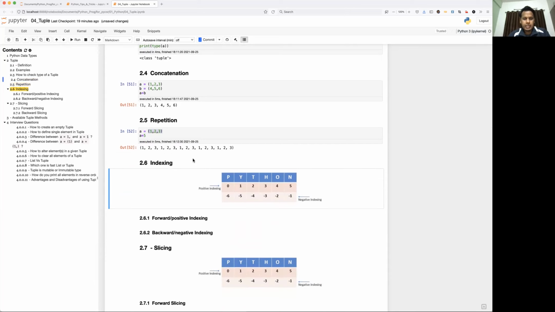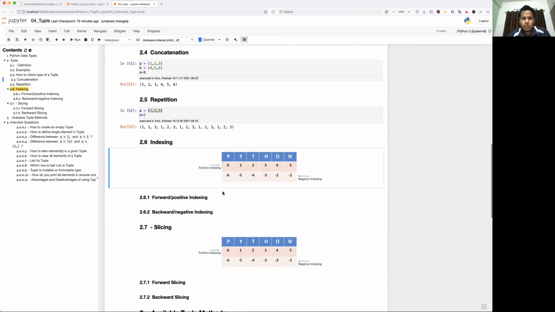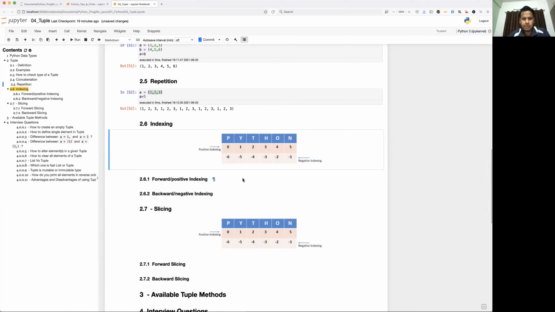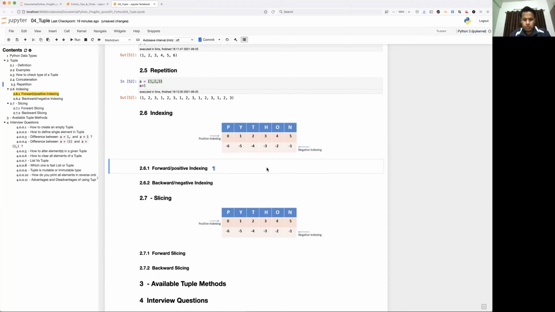Okay, now coming back to indexing and slicing. This is exactly the same as whatever I have explained in the list and string. I'll just reiterate once again. Indexing always starts from 0, and we have two ways of indexing. One is positive indexing, that is forward indexing, meaning left to right, and one is negative indexing, also known as backward indexing, using negative indices. Positive index will start from 0, negative index will start from -1 till the length of that particular list or tuple. Let's take a look at how to do forward indexing or positive indexing.